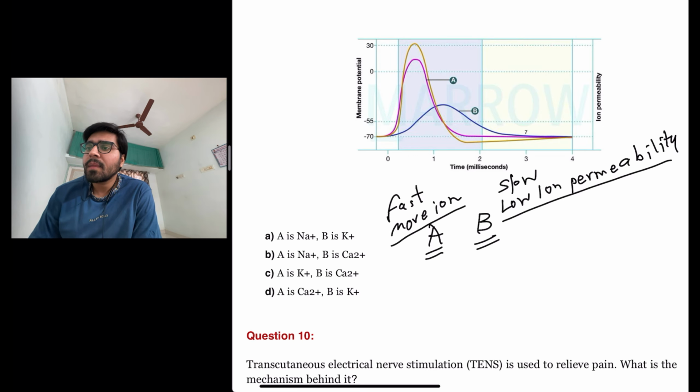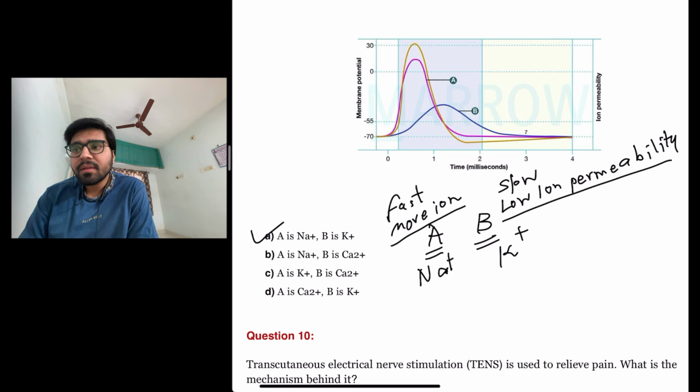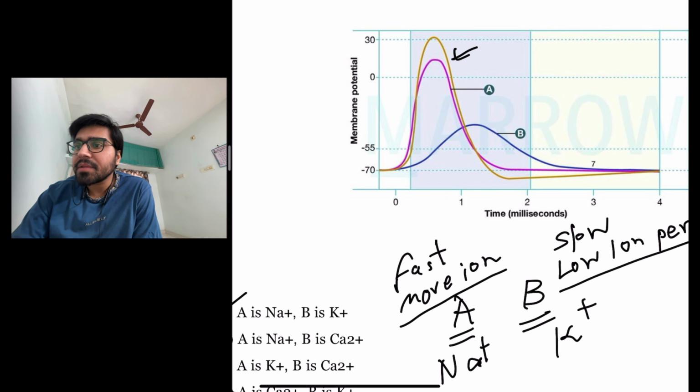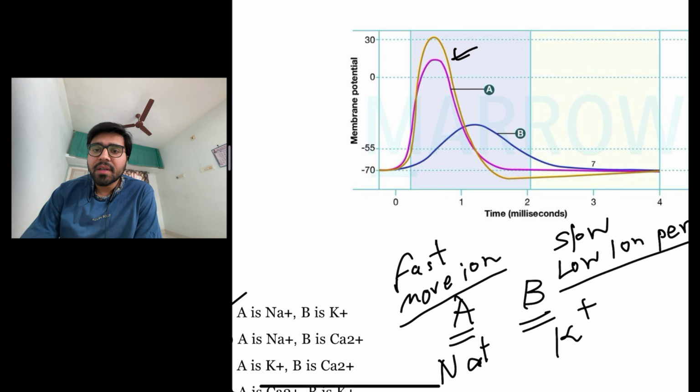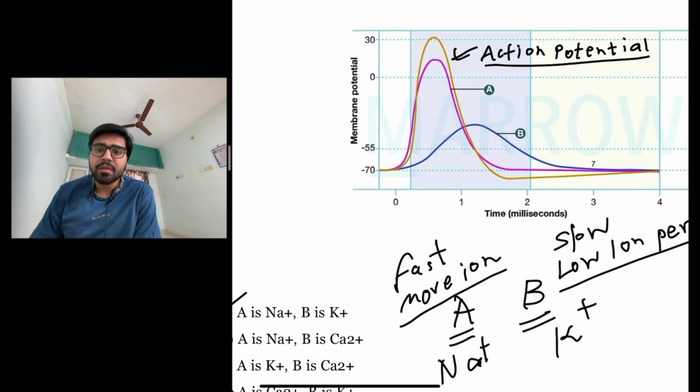Okay. So A is representation of sodium and B is representation of potassium. So the answer here is A. A is sodium and B is potassium. What is this yellow graph representation? This yellow graph representation is the graph of action potential.